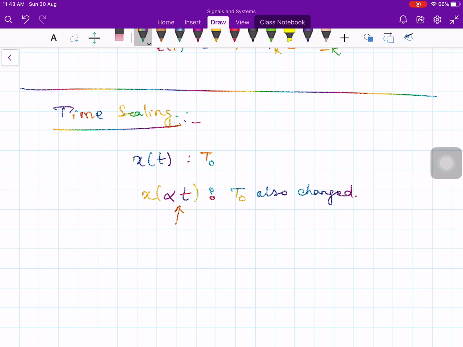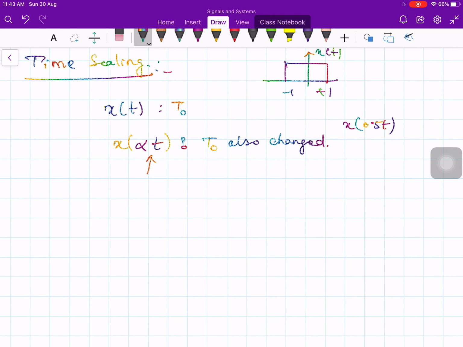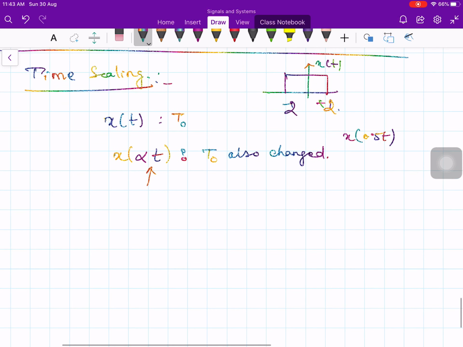Let's say you have a signal like this, x of t from minus 1 to plus 1, then what is x of 0.5 t? Let's say this is from minus 2 to plus 2, and this is equal to, let's say, y of t. Now y of 0 is equal to x of 0, which is 1, no problem, let's say the magnitude is 1.